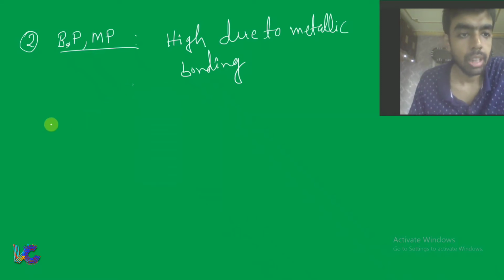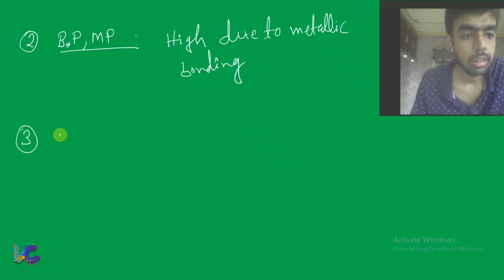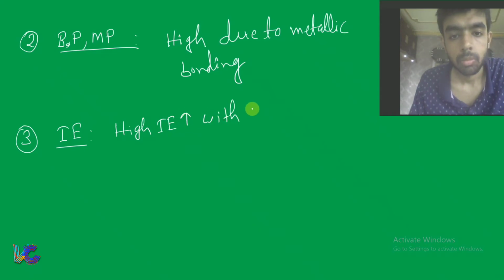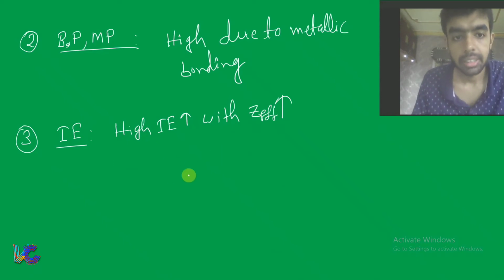Now, next feature is regarding ionization energy. It shows high ionization energy with increasing effective nuclear charge. So for the transition metals, as effective nuclear charge increases, the ionization energy also increases, because you know energy is equal to minus 13.6 Z effective square by n square.